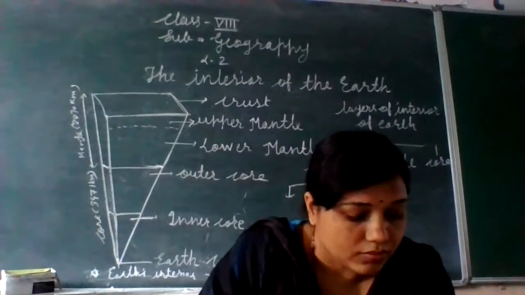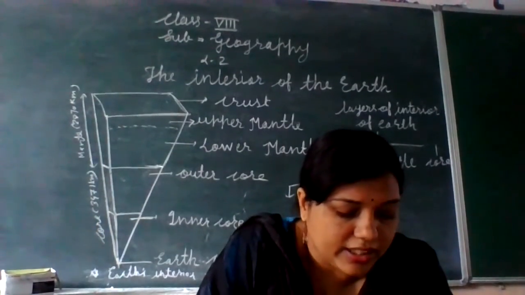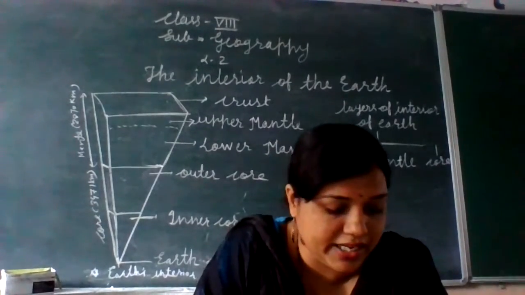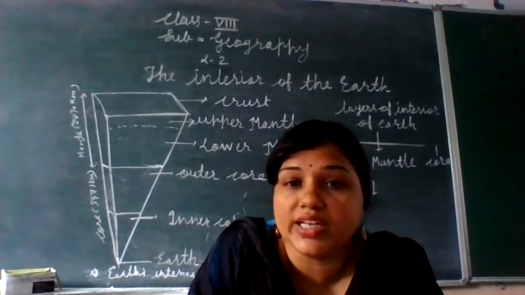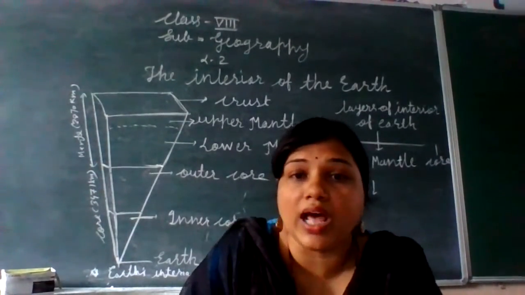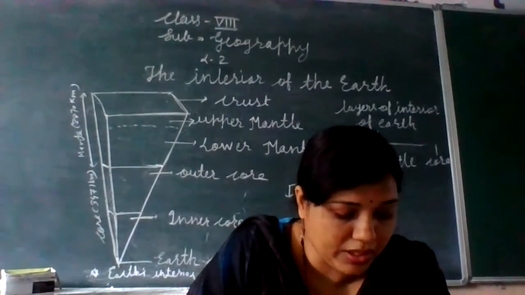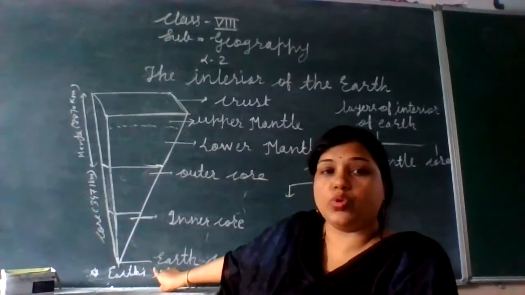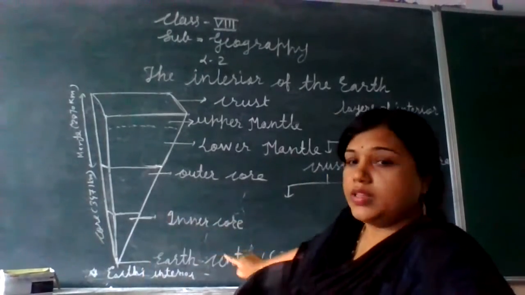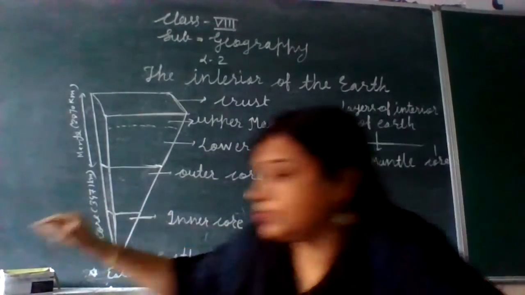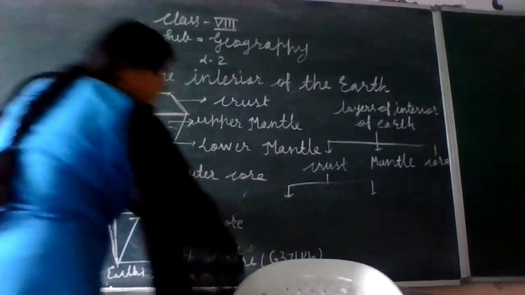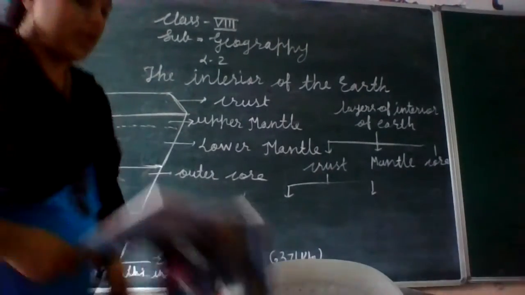At the center of the earth, the temperature is around 5,500 degrees to 6,000 degrees Celsius. Please underline and note down the temperature. See, this is the earth center, I have shown it in the figure.